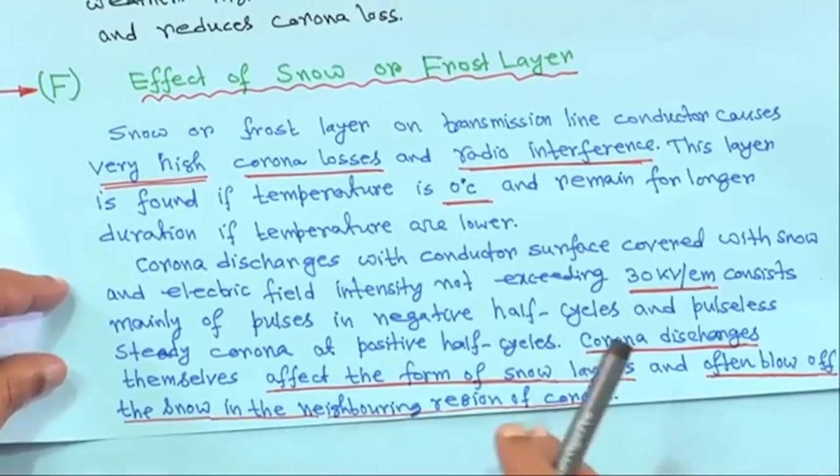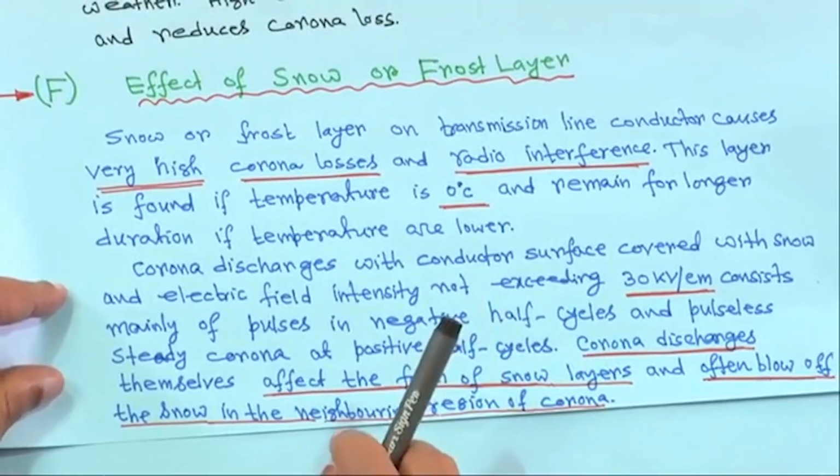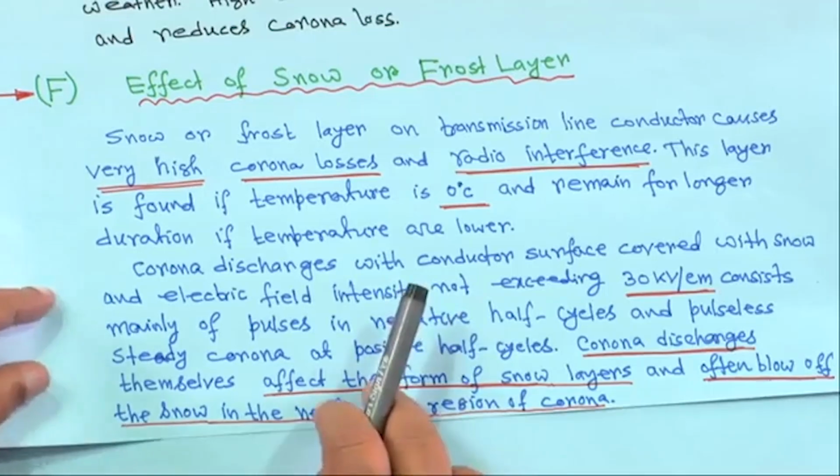That means, suppose it is a high voltage line and the conductor is covered by snow, and corona happens, then due to this corona discharge the snow will melt in any way.